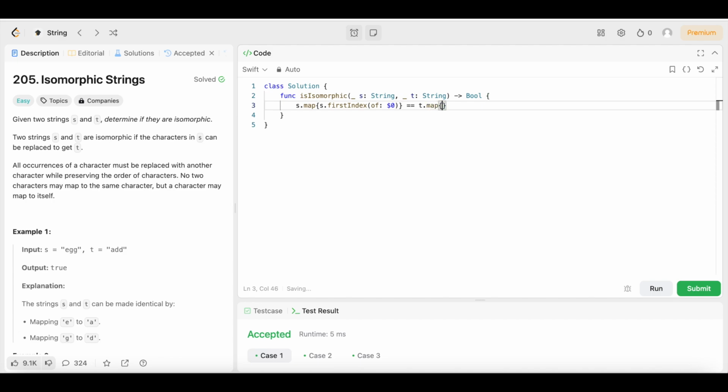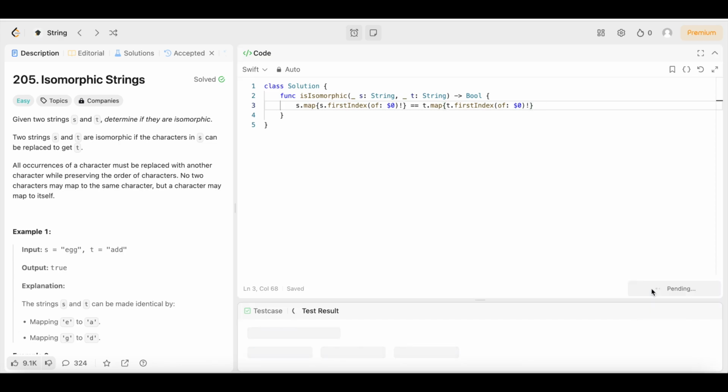Then we're going to open up the brackets. We're going to say t.firstIndex, again, just like over there, same thing. Open up the parentheses. We're going to say of, put the colon, and we're going to say $0, y'all. And don't forget, these are optional, so we should put exclamation points right here as well. So that should be all she wrote.